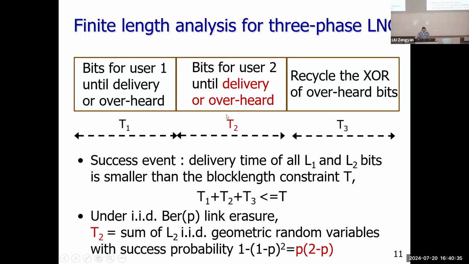Let's focus on T2. T2 is a sum of geometric random variables, with a success probability such that if any of the two receivers is on, then we consider it a delivery.